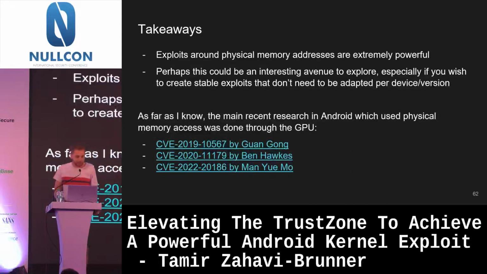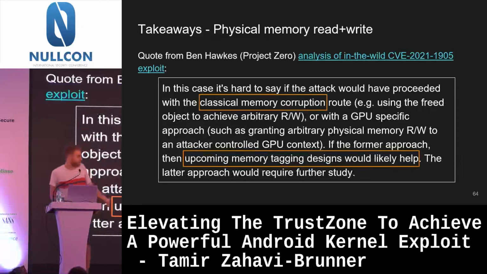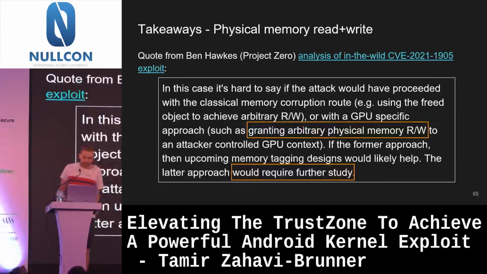I even found an analysis from Project Zero of a vulnerability from an exploit they found in the wild, but they didn't have the exploit, so they were analyzing what could be done to mitigate this, even though they didn't really know how the exploit worked. They just had the vulnerability. And what they say there is, if it's a classical memory corruption, then probably memory tagging would mitigate this. But this vulnerability was in the GPU. So they say, if it's granting arbitrary physical memory read-write, then to mitigate this we would require further study, which I guess is another way to say that there's no really good idea of what would mitigate it.